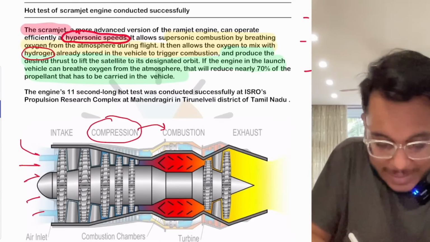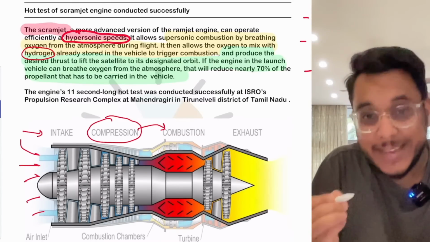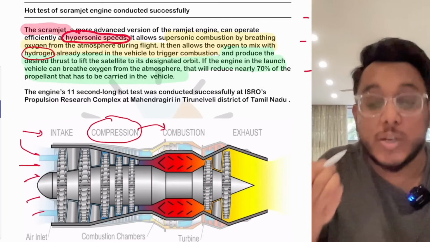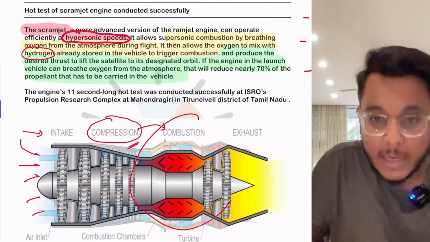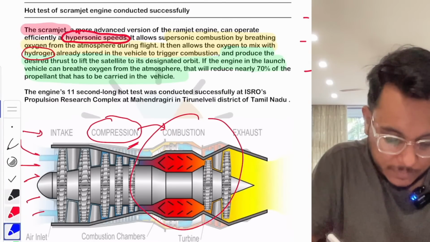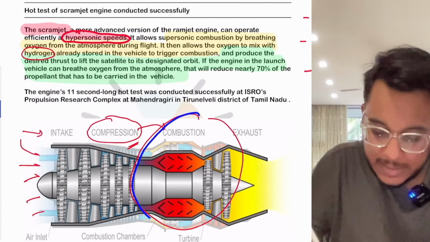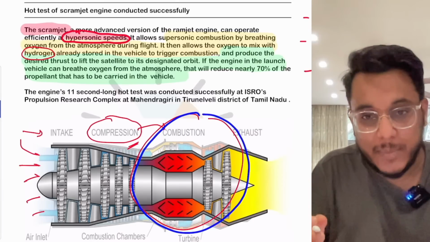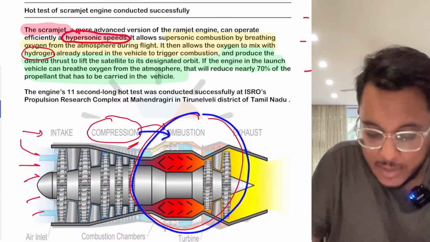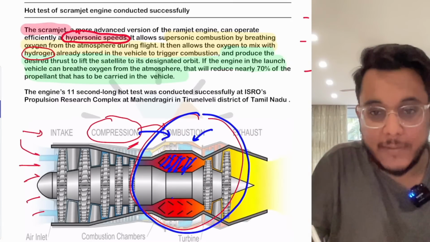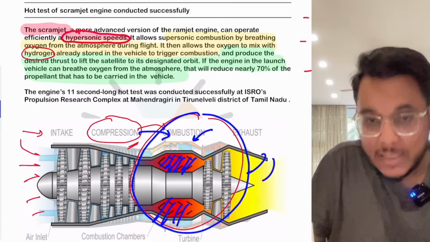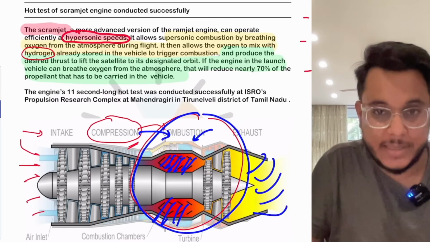So here we can see that when the air intake is happening, in that air there is also oxygen present. That oxygen is compressed and goes into the combustion chamber. And here in this combustion chamber, the oxygen will mix with the hydrogen, and there the combustion will happen, and it will provide the thrust to this engine. Is it clear or not?